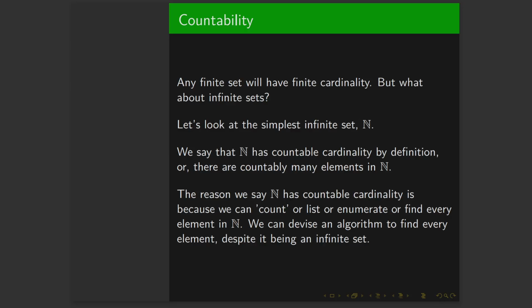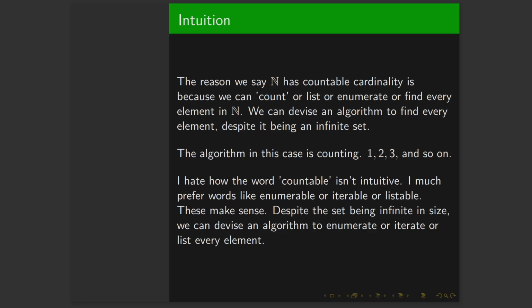And I don't really like the word countable here, because countable implies that, hey, we can count every number. It's not necessarily the fact that we can count every number, it's the fact that we can list every number, or enumerate through every element in the list, or find everything that we need to find. We can devise an algorithm that will literally find every single element. And the algorithm in this case is just counting 1, 2, 3, 4, 5, and so on. Words that make more sense than countable are enumerable or iterable or listable, right?